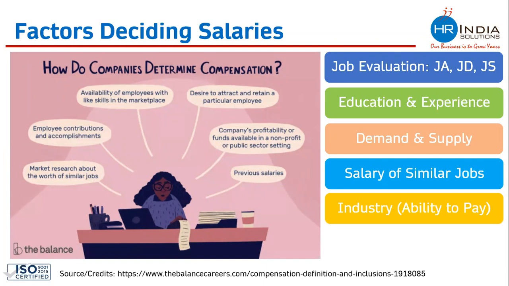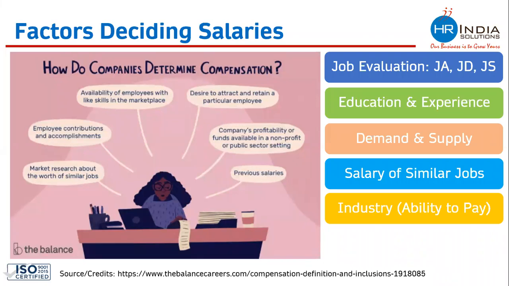Salaries are also getting decided on the basis of industries or ability to pay. There are many industries that are not doing that great, like the carpet industry, tea gardens, and to some extent manufacturing industries. These are not doing that great in comparison to other industries like telecom, insurance, and e-commerce. So these companies are doing better than the other industries. On the basis of the ability to pay of the industries, the salaries are getting decided.